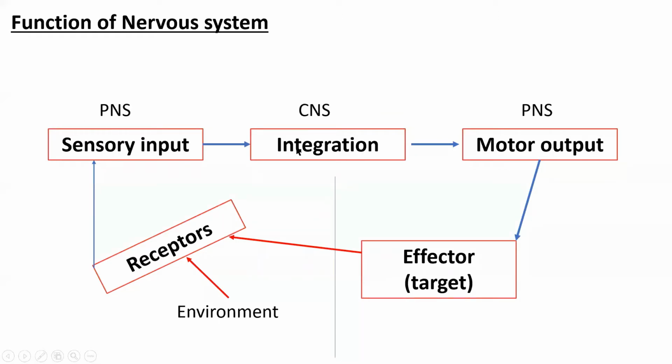It receives information from sensory input, and after receiving it, the information is processed in the CNS. That is called integration, and if necessary, through the motor unit it will go to the effector organ. It may be a muscle or another organ, and accordingly the muscle reacts.